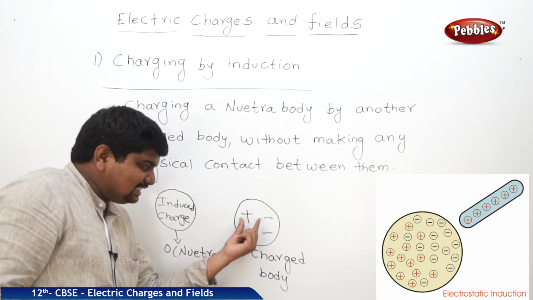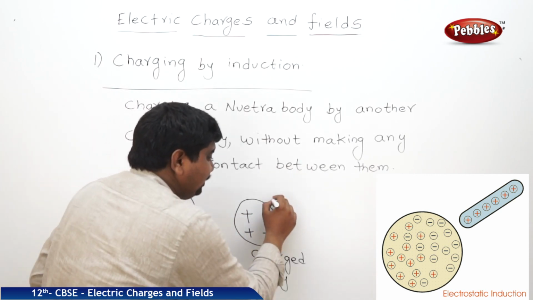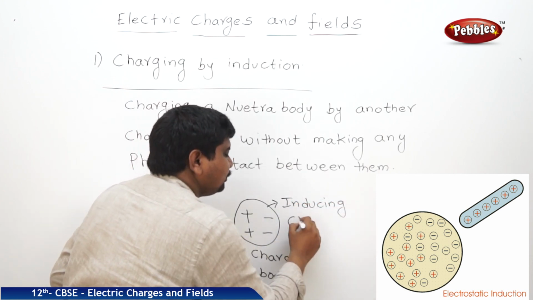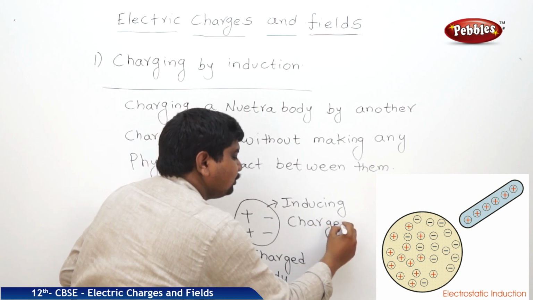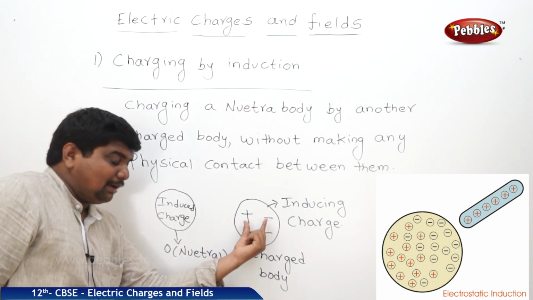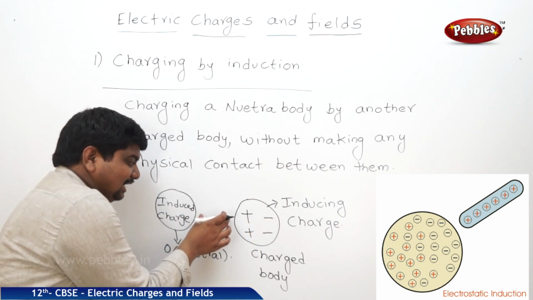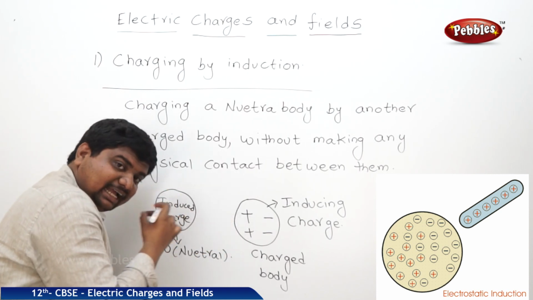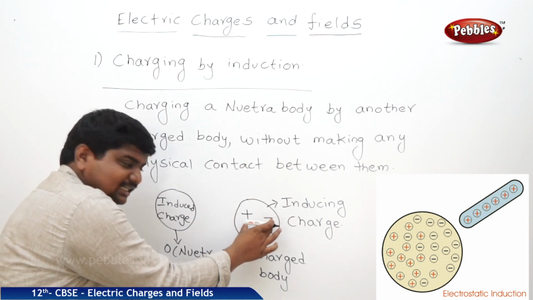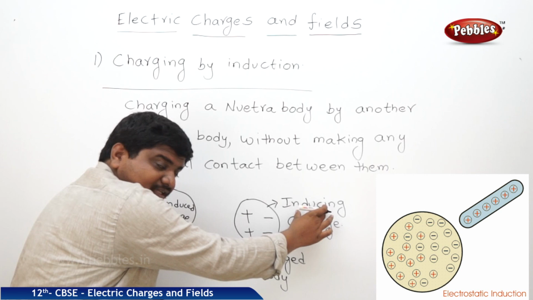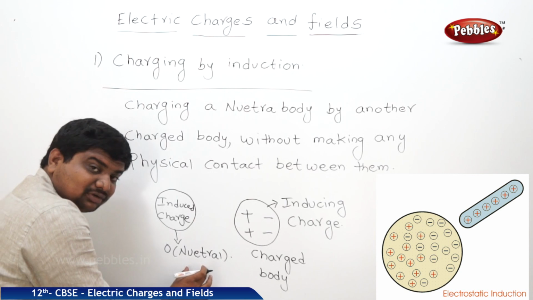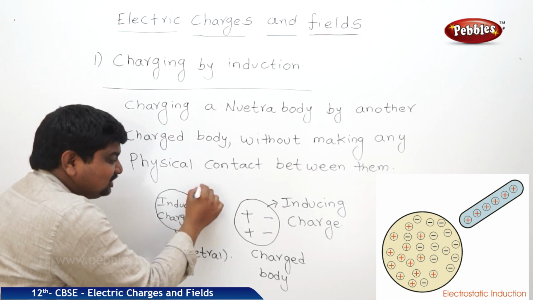But the charge which is present in the charged body is called inducing charge. Again I am saying this is a neutral body. Now I want to charge it. That's why I am placing a charged body by maintaining some gap. And as I already said, there is no physical contact between these two bodies. The charge which is present in the charged body is called inducing charge. This inducing charge can produce an amount of induced charge in the neutral body. Like this, a neutral body can be charged.